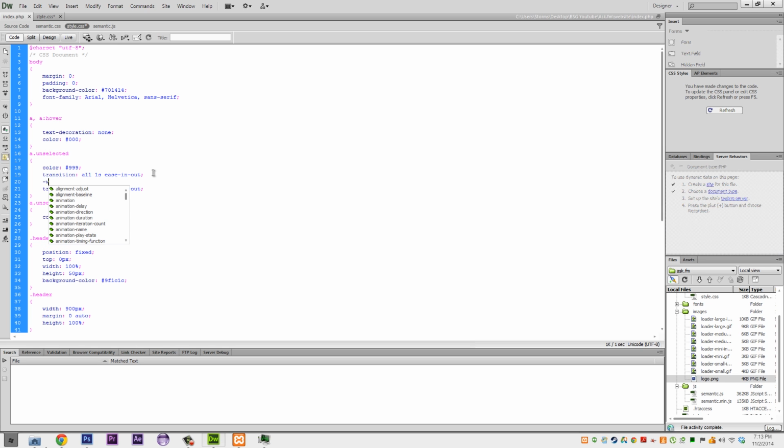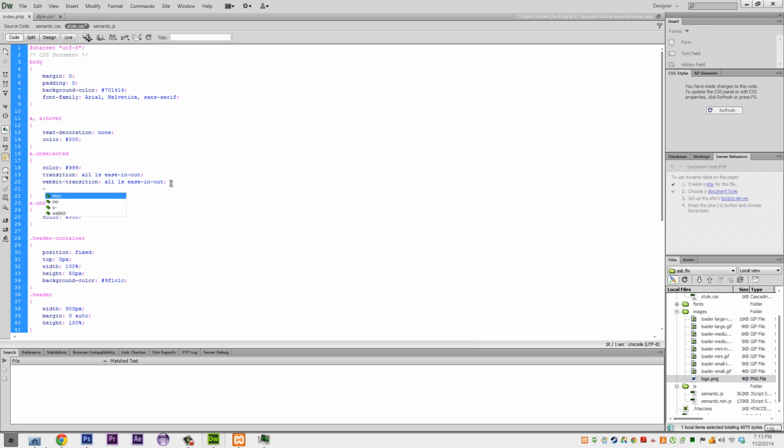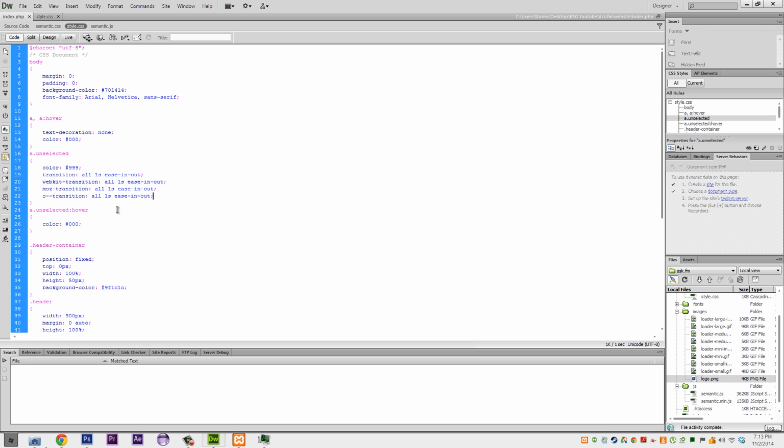Let me just see how you do this. WebKit. And then there's Mozilla, I think. Let's have a look. Moz. And just copy that. And then, so that does it for all of them.